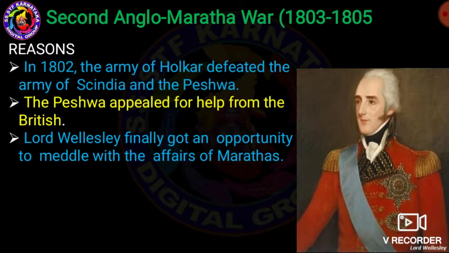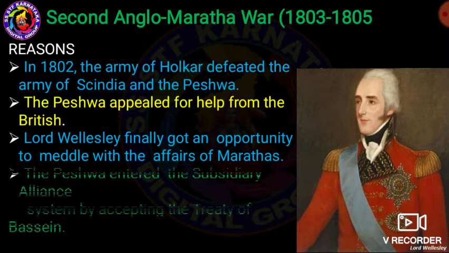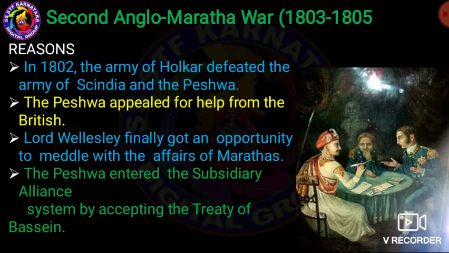Then finally Lord Wellesley got an opportunity to meddle with the affairs of the Marathas. The Peshwa entered the subsidiary alliance system, accepting the Treaty of Bassein.